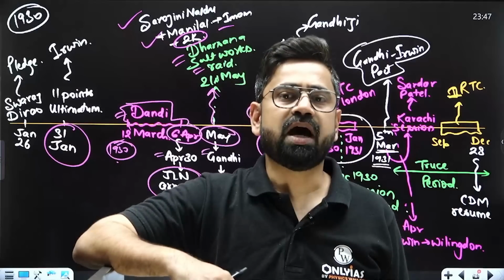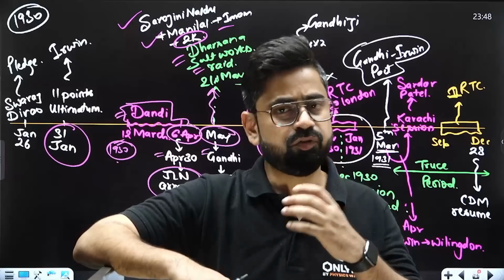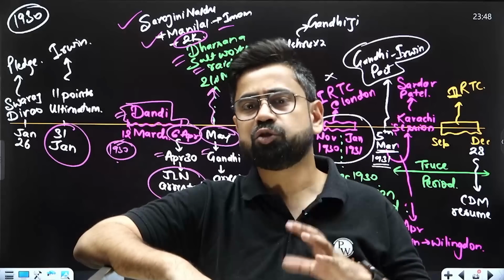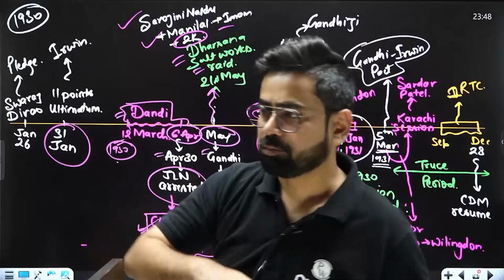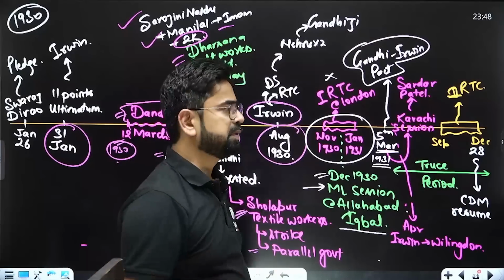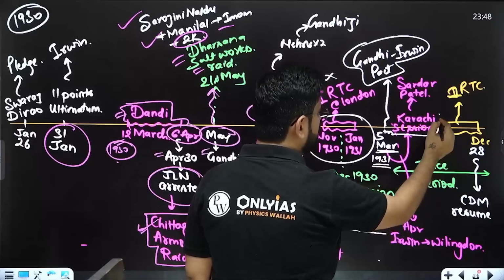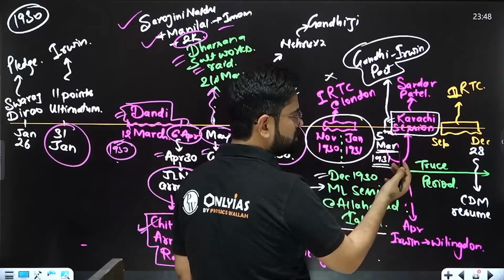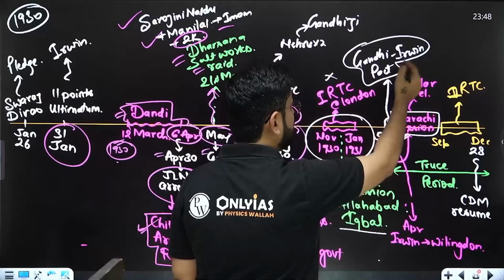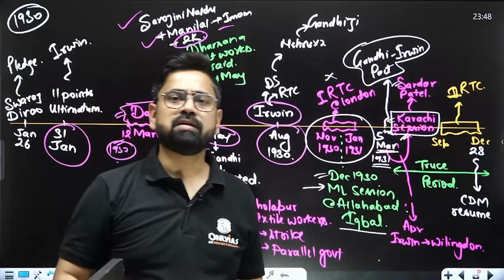There were a few demands from Gandhi as well. For example, he asked that there should be an inquiry into the police excesses, which Irwin refused. Then he said that political prisoners should be released. There were a few demands to which Irwin agreed. Also, if there are unconfiscated lands, they should be returned to the people. So that was the Gandhi-Irwin Pact, and then this was endorsed in the Karachi session. Immediately after this, on 30th March, the Karachi session endorsed this pact, that yes, we are going ahead with this. This Karachi session was headed by Sardar Patel.